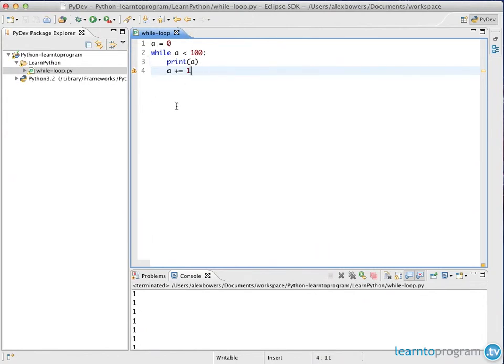So that's the while loop, and that is the easiest way of doing an iteration or a loop within Python.